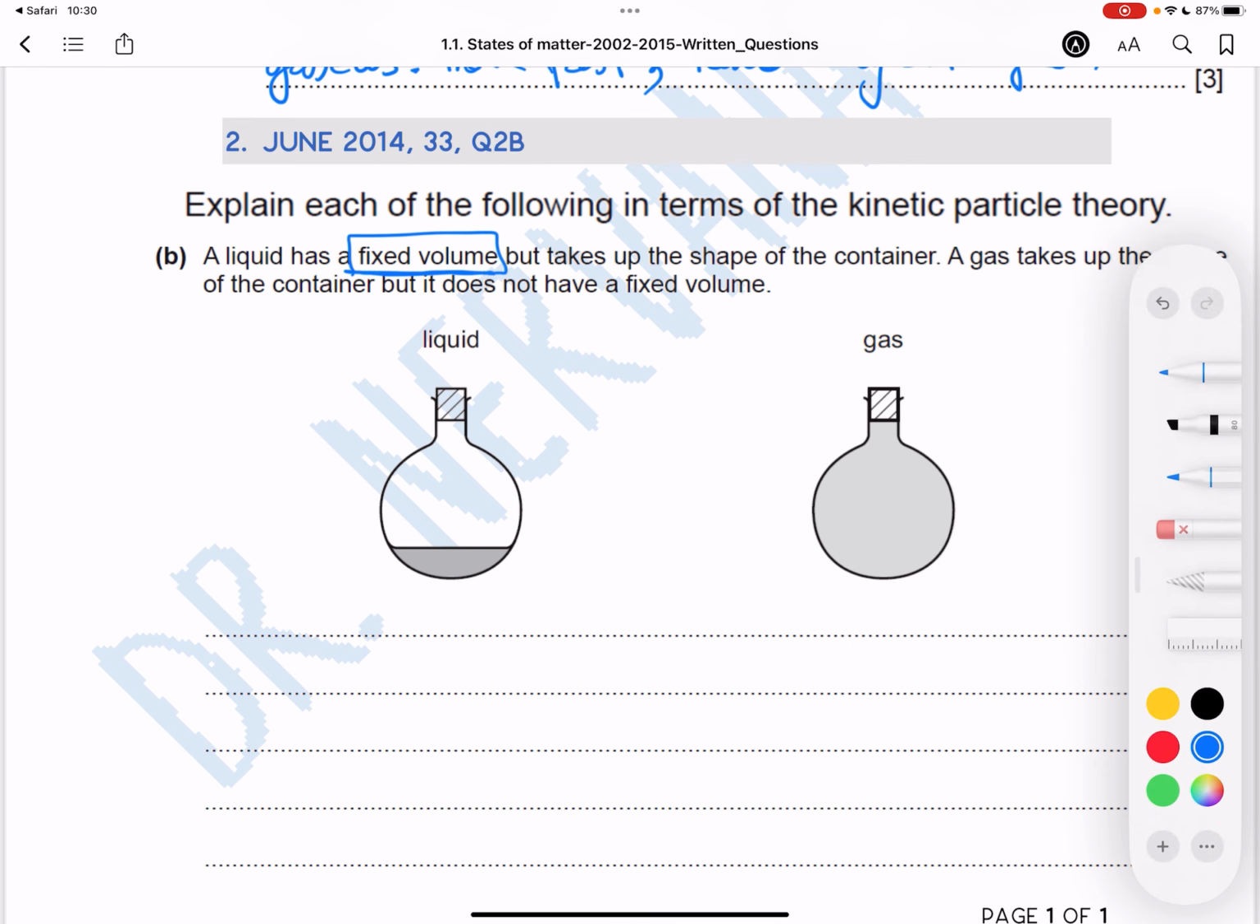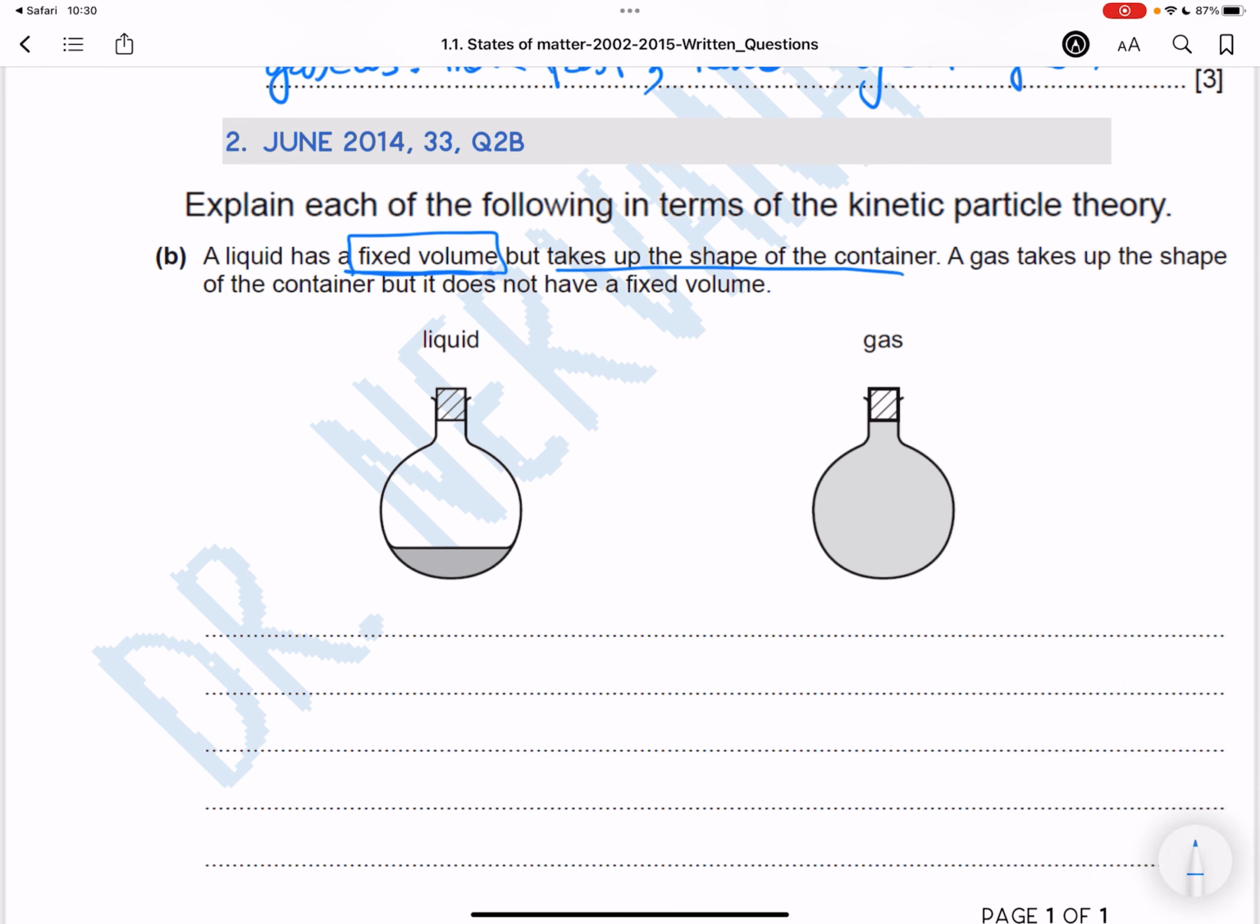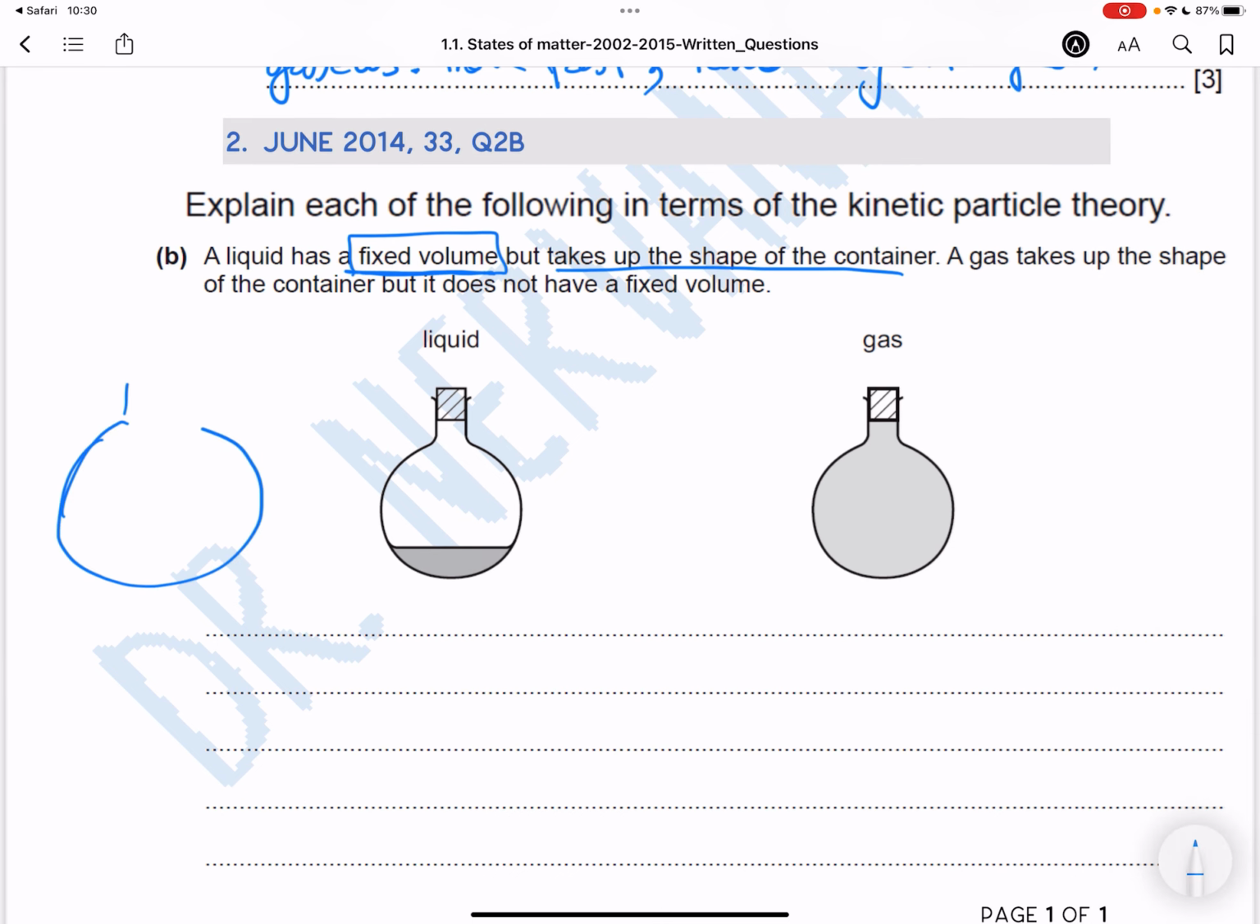So it's not like a solid. If you have this container and you have a solid in it, the solid is not going to take the shape of the container. It's going to have its own fixed shape, right? So here's the solid. It does not take the shape of the container, but liquids will flow and take the shape of the container. So two things we need to explain right here. A gas, on the other hand, also takes the shape of the container, as you can see over here, but it does not have a fixed volume. So we need to explain those four things.